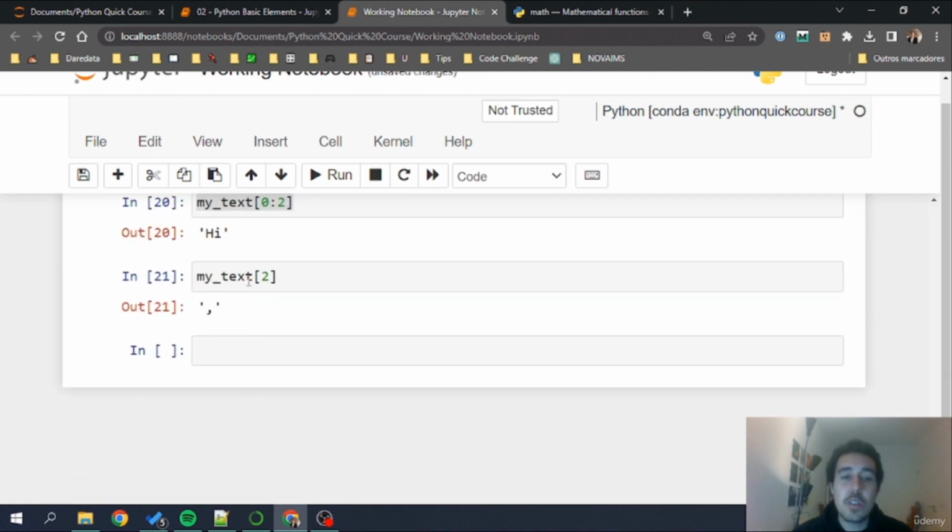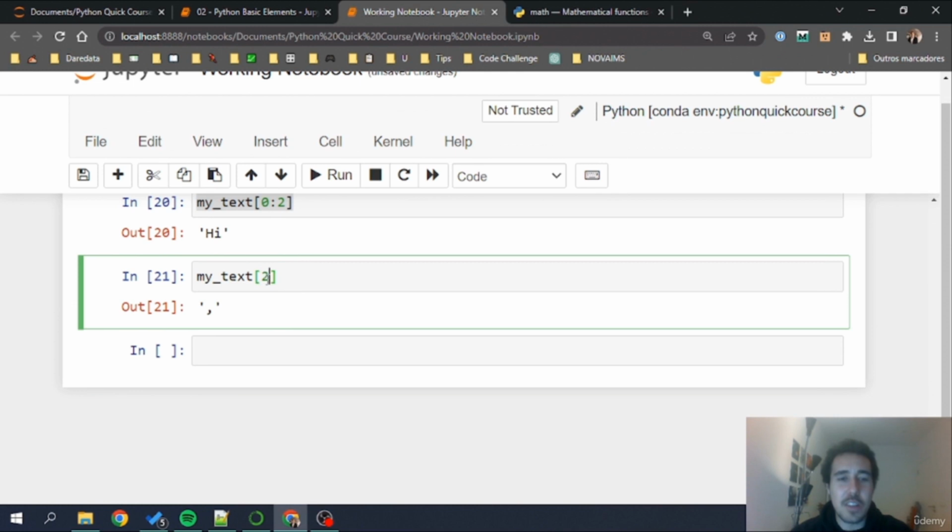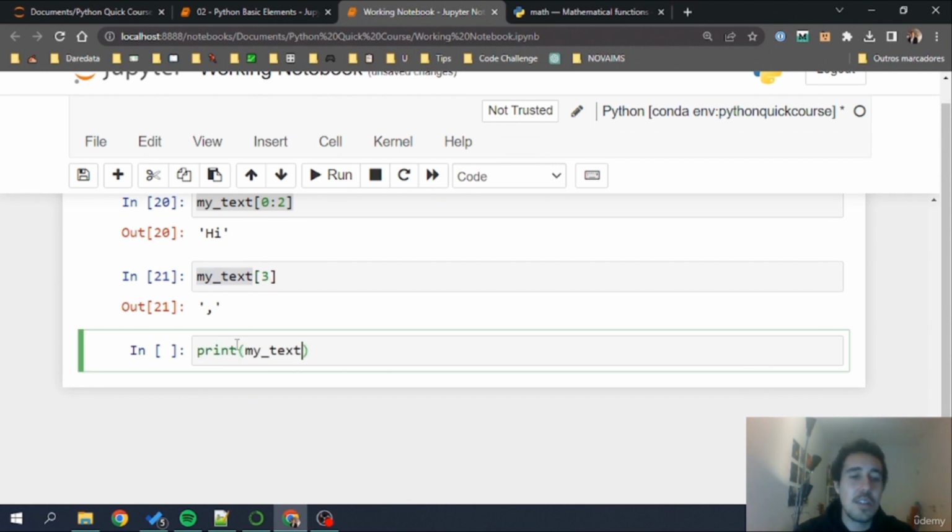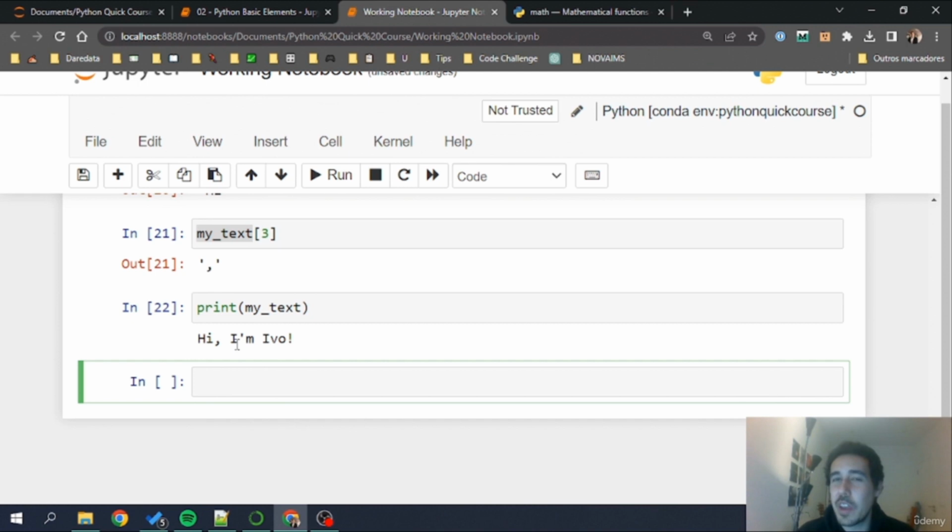So we have in the return the comma with my text 2. If I pass 3, for example, index number 3, fourth character, let's see what this will yield. Or before doing that, check the my text. I'm going even to print it here. And can you guess what we will have in the return? Pause the video for a minute and then we can continue.